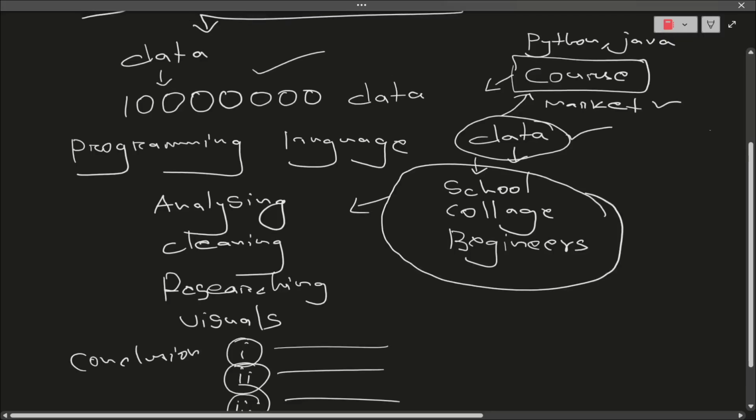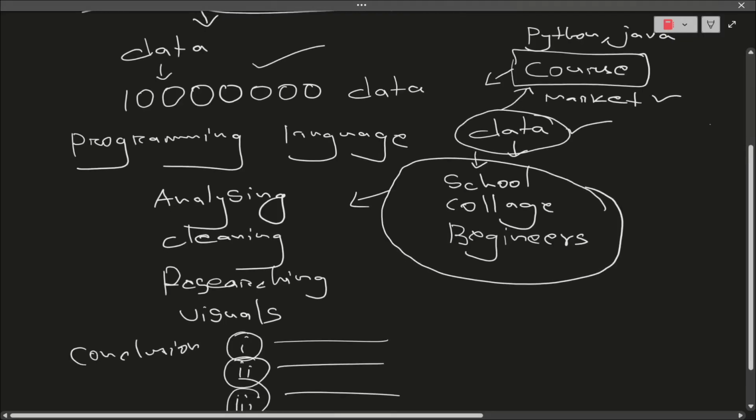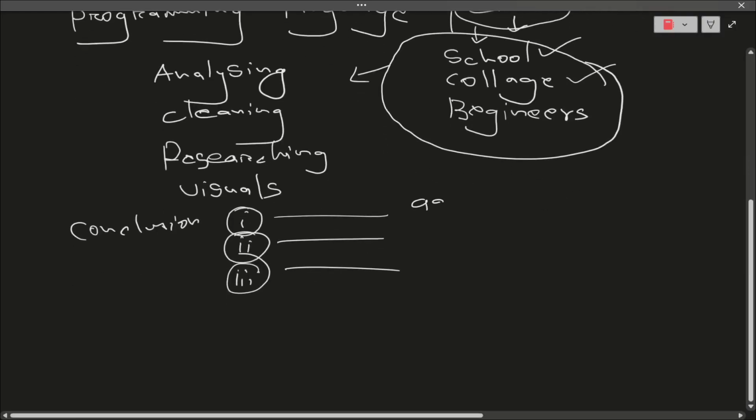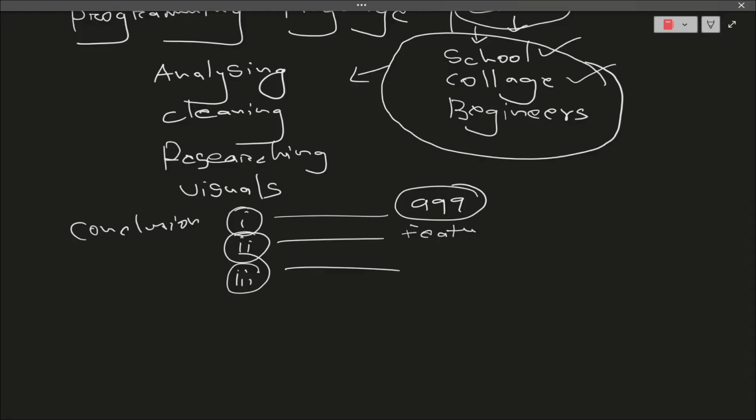If I find that there are school students or students who have just begun their college, accordingly I can keep my course at 999. I find that this is the amount these students can put in for subscribing to a course. So accordingly, I will start pricing my course and giving features to my course. If there are college and school students, they might be learning this particular language because it is in their syllabus, so I will make it syllabus oriented.